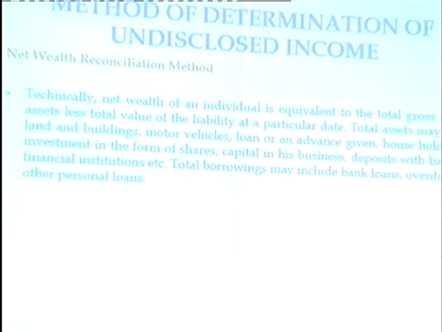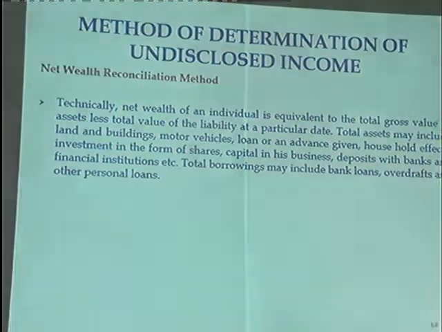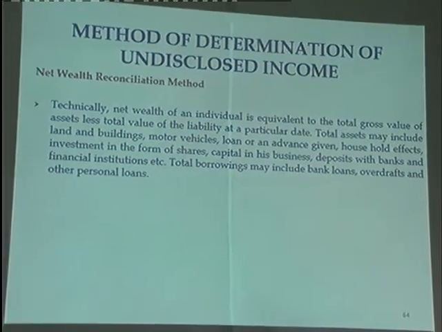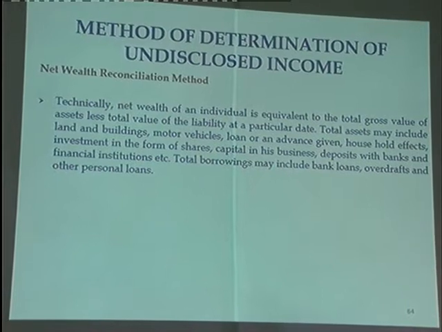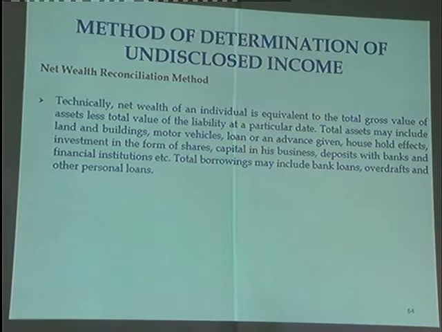Technically, the net wealth of an individual is equivalent to the total gross value of the assets less the total value of the liabilities at a particular date. Total assets may include land and buildings, motor vehicles, loans or advances given, household effects, investments in shares, capital in the business, and deposits with banks and financial institutions.